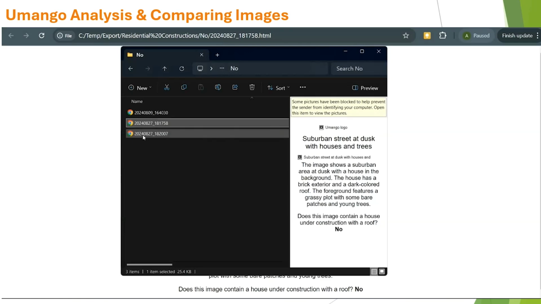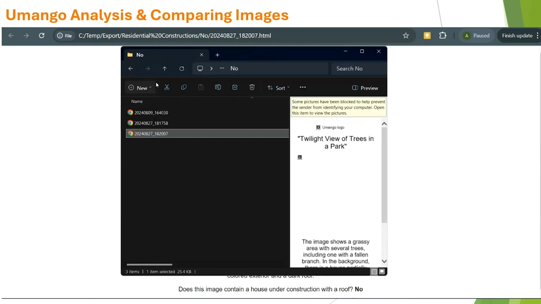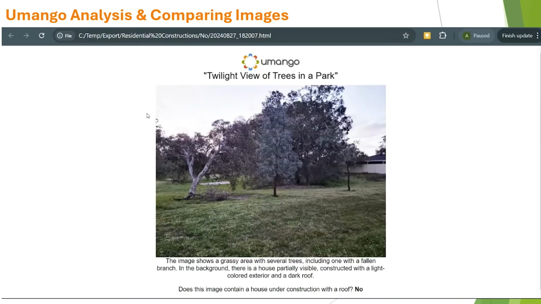And last but not least, Twilight View, nice title there. This image shows a grassy area with a roof? No, it's in the no folder. And again, you can get very specific with what you want Umango to answer with those questions.